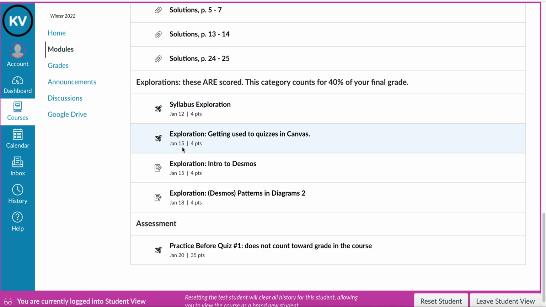Notice that the due dates for things are not all on the same day of the week. They're spread throughout the unit. That is on purpose. I want you to be practicing math things throughout the unit, not just on one day of the week. So you will want to keep an eye on your due dates. I'll help you in the beginning, but you want to keep an eye on those. I'm not for surprise changes on things, but I do want you in Canvas working on math, preferably a little bit each day.